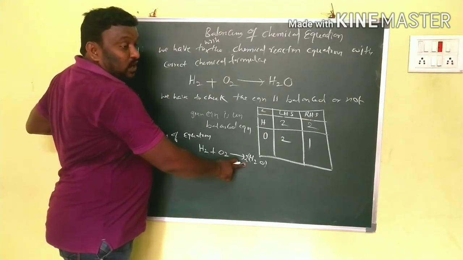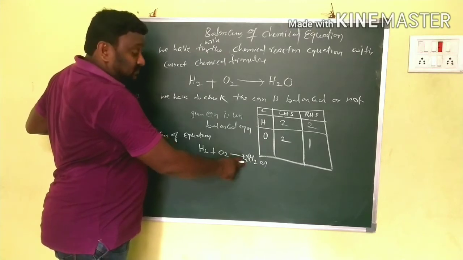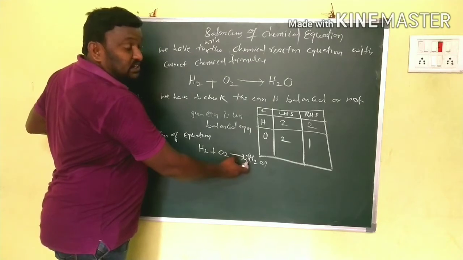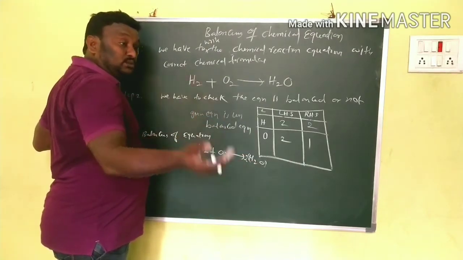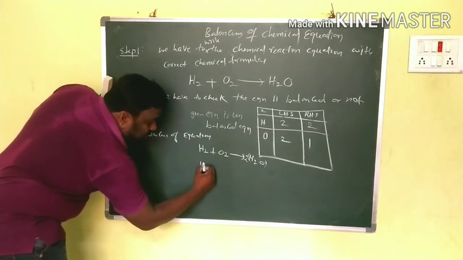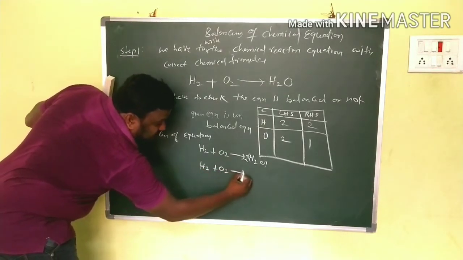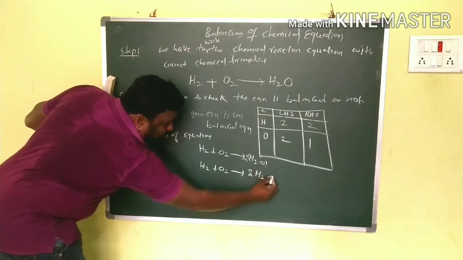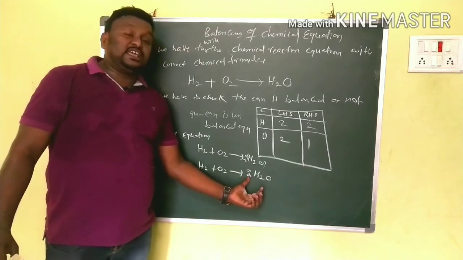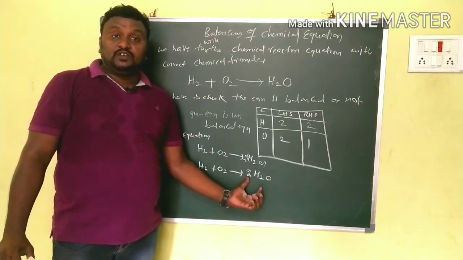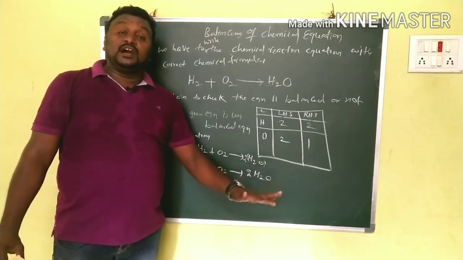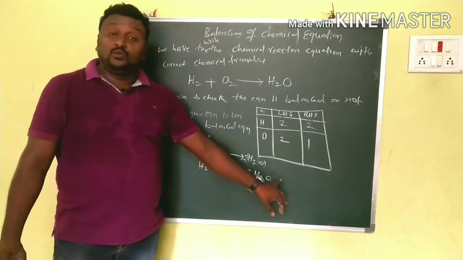The constant we write as the preceding number of H2O is the coefficient. The coefficient we write in front of the compound belongs to both hydrogen and oxygen. So H2 plus O2 gives 2H2O. The coefficient that we take should be written in front of the compound H2O. Then the 2 belongs to both H and O.